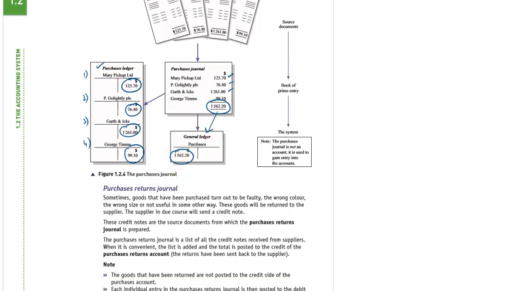That is, we make a double entry ledger. Earlier we made the purchase account, and this is the debit balance of the purchase account, 1562.20, and this balance will go directly to the trial balance.